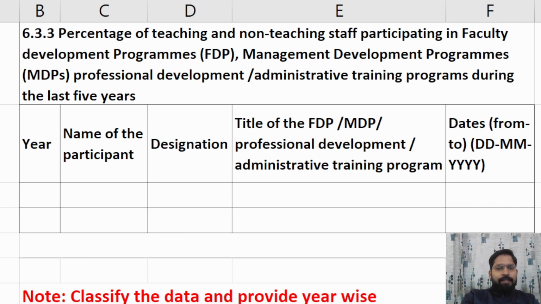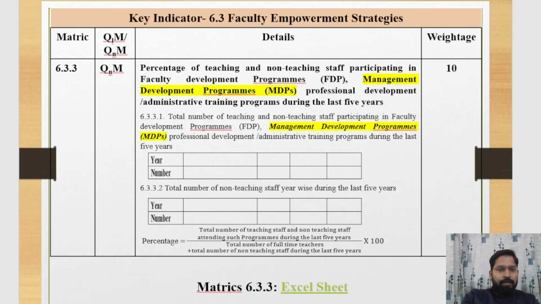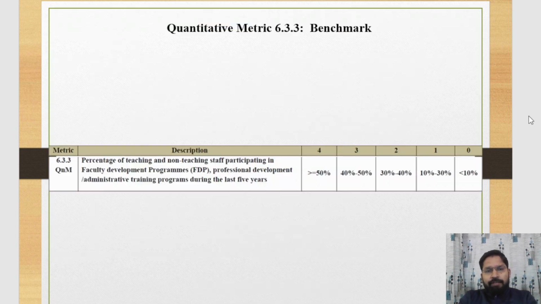Now we discuss the benchmarks of this matrix. This one is the benchmark of this matrix. If the percentage of teaching and non-teaching staff participating is greater than or equal to 50%, then your institute will receive grade 4. If that percentage lies between 40 to 50%, then your institute will receive grade 3 in this matrix.